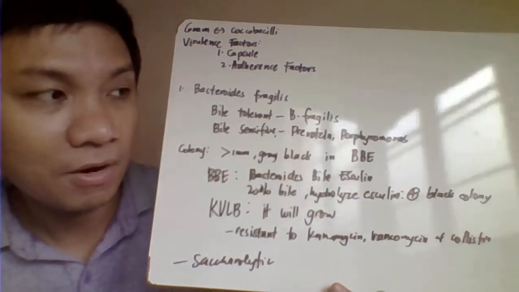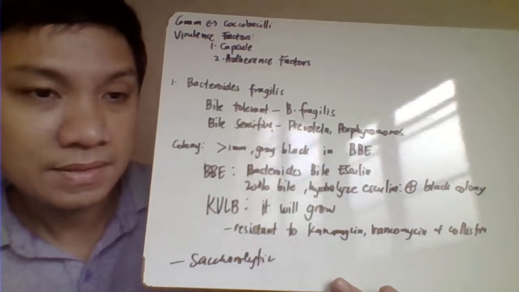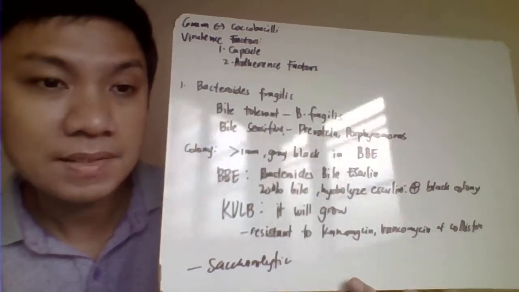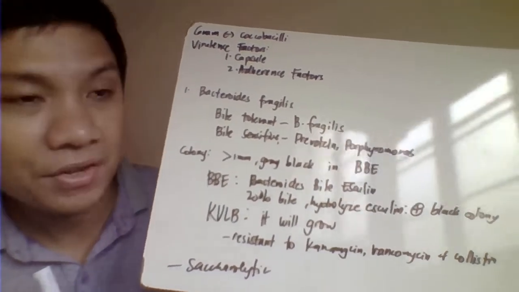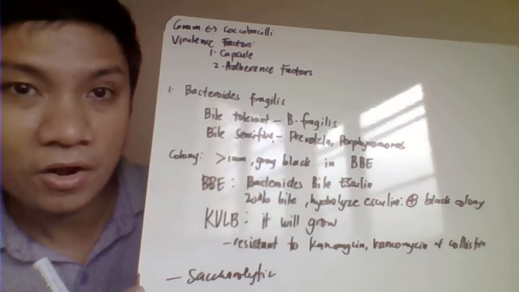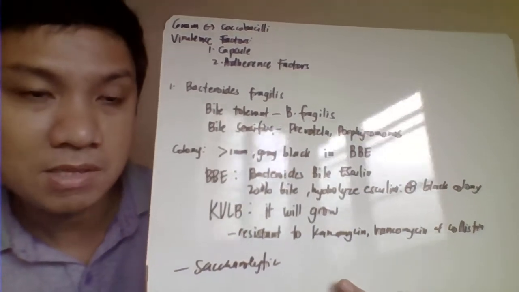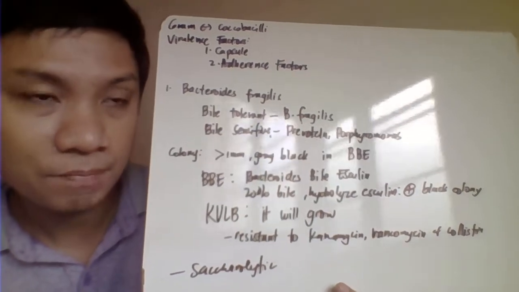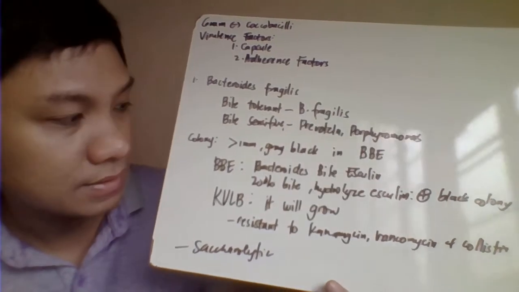On the other hand, your Prevotella and Porphyromonas are considered to be bile sensitive. So mean to say, pag may presence ng bile, they will not grow. Okay, so your Bacteroides fragilis would produce a black colony which is more than 1 millimeter. So medyo malaki ito, and that one would have black na colony characteristics.